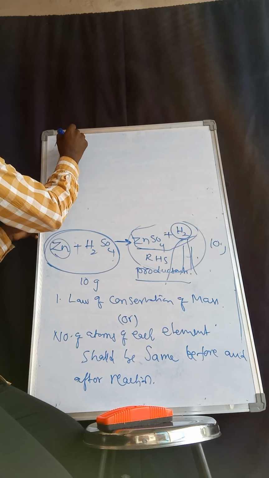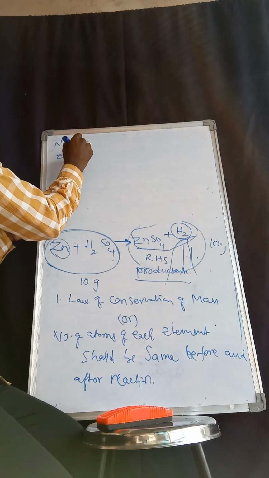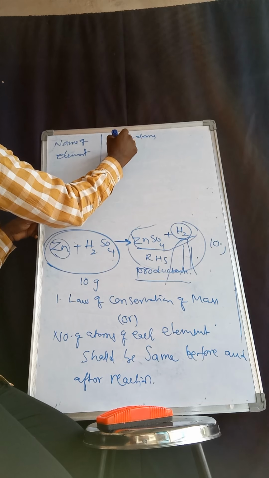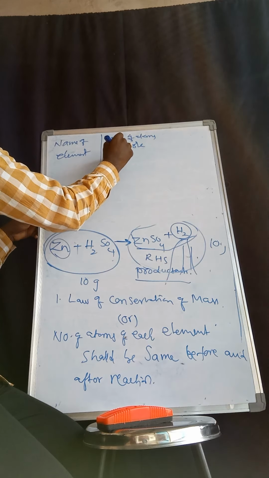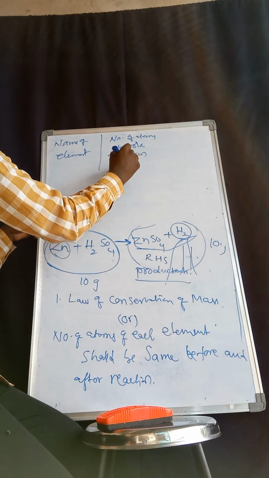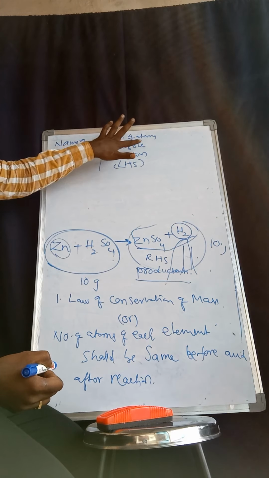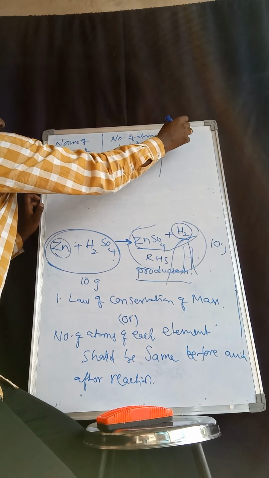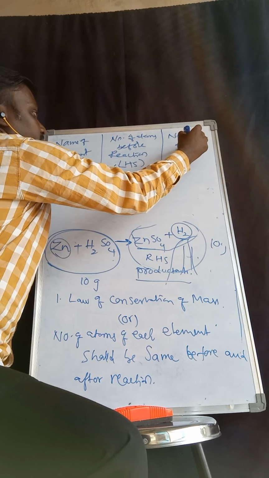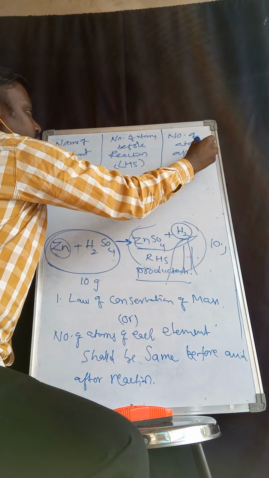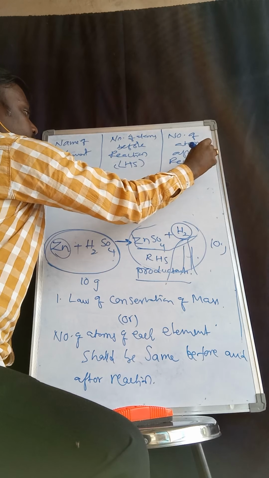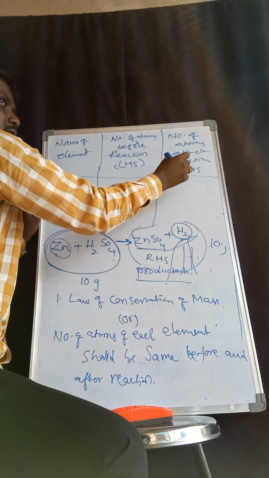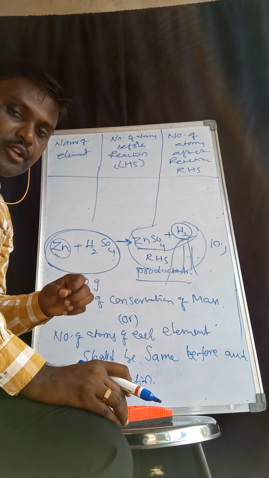Name of the element, number of atoms before the reaction, that is the LHS, and number of atoms after the reaction, that is the RHS. I am explaining this orally, not writing it. Follow along. This is the reactants and this is the products. Why am I repeating this many times? You have to remember it.